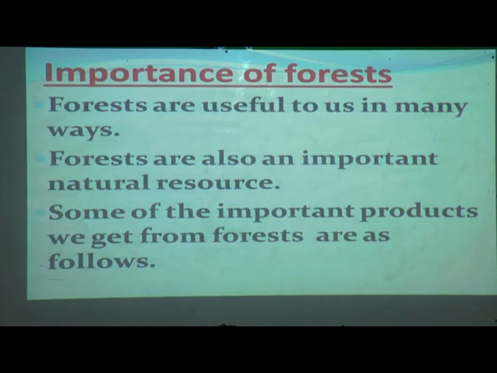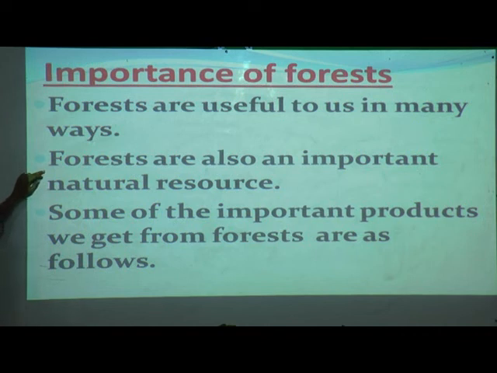Now how much importance is there? Okay, the importance of forest. If forest is not there, if forest is there, how useful is it to us? Let us see here. Forests are useful to us in many ways. How is it useful in many ways? Let us see here.